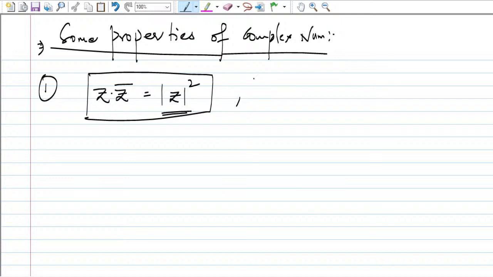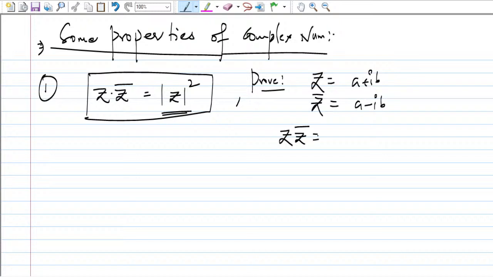You can prove it here. Suppose z is given as a plus iota b. What is the complex conjugate? z bar is a minus iota b. You just replace i with minus i. Now take the product. You know the multiplication; I have shown you how to multiply two complex numbers.